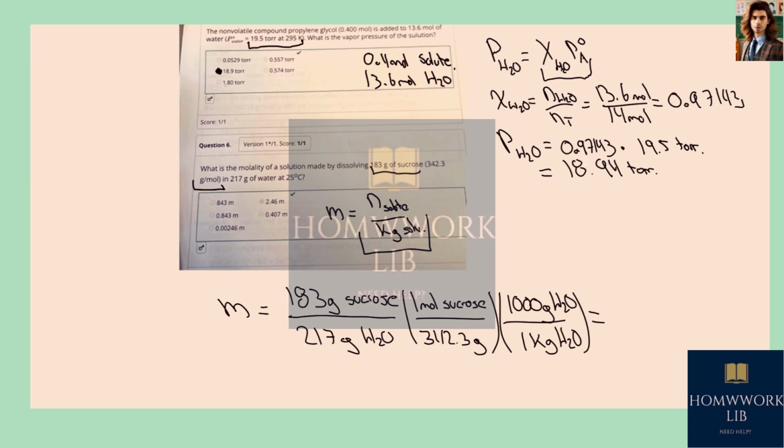This is going to give us the direct result in molality because we're going to have mole of solute, in this case mole of sucrose, divided by kilogram of water or solvent, which corresponds to a solution of 2.46 mole per kilogram or 2.46 molal solution.